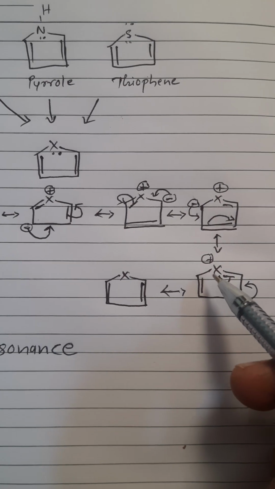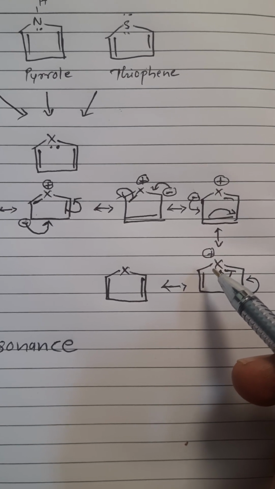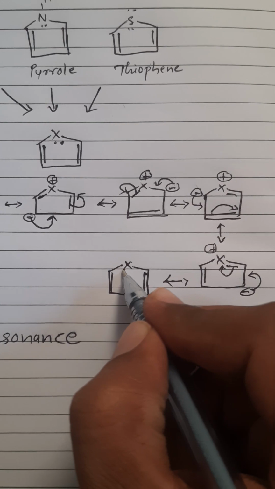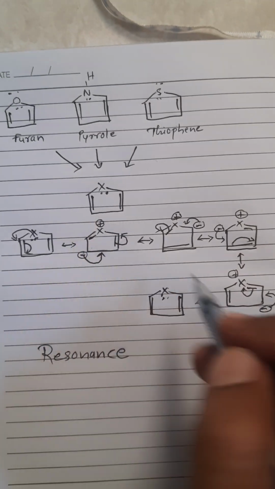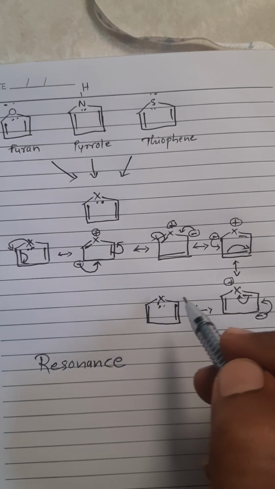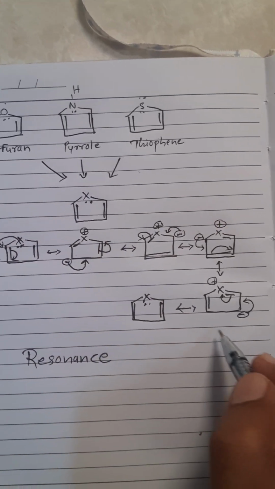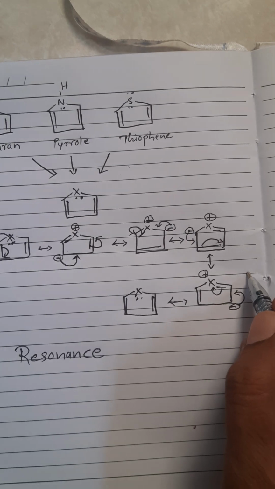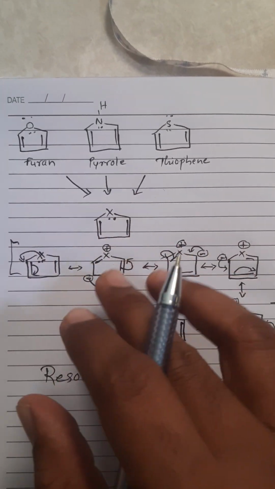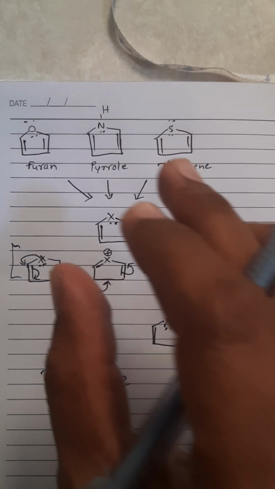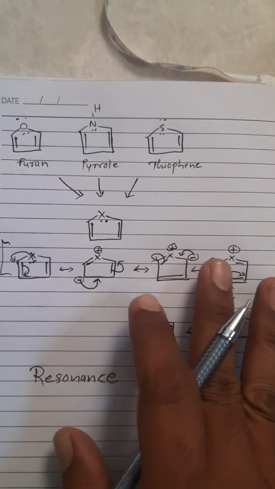Simultaneously the bond is breaking and both electrons are shifting toward the heteroatom. So again the original structure is obtained. So these are the resonating structures of furan, pyrrole and thiophene. By this common general structure, we can draw the resonating structures of furan, pyrrole and thiophene.